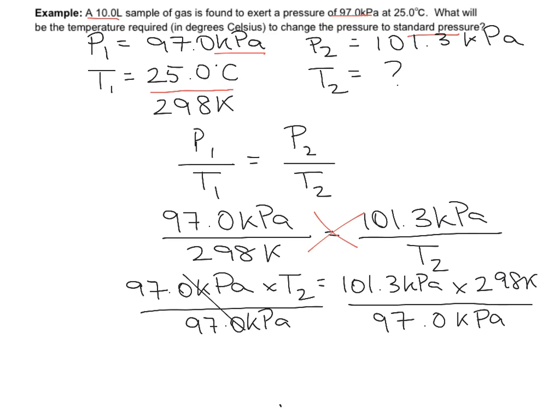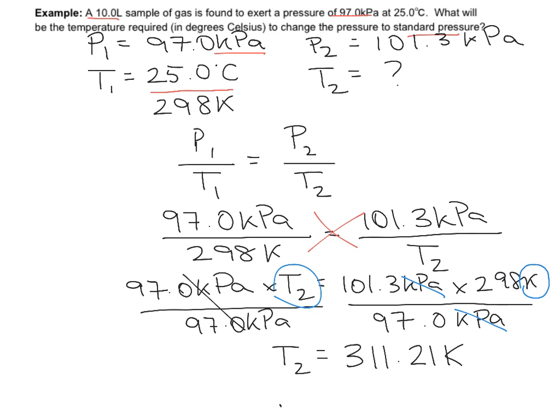Okay, so if I look at units here, I have kilopascals being crossed out with kilopascals. I'm ending with Kelvin, which again makes sense because I'm looking for a temperature here. So when I solve for T2, I'm going to plug all this into my calculator. 101.3 times 298 divided by 97.0. I get 311.21 Kelvin. I know I'm carrying more significant digits than required at this point because remember I still need to convert down into degrees Celsius.